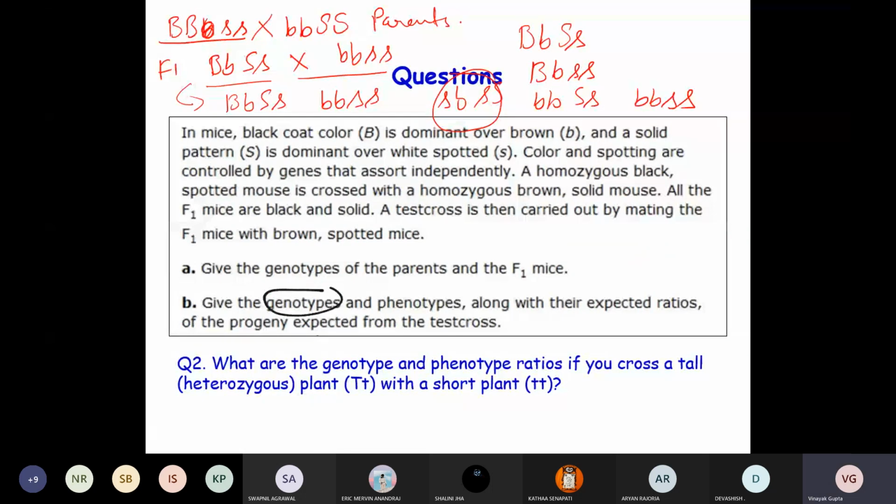Any doubt here in this question? No? Because time is over, we can discuss. If you have doubt, we can discuss this question one more time in the next lecture.